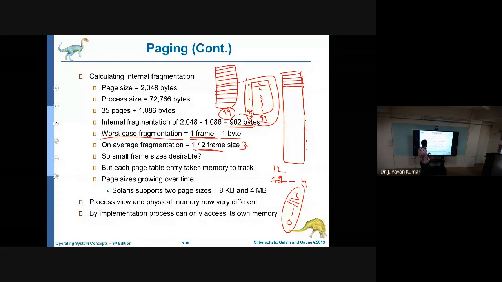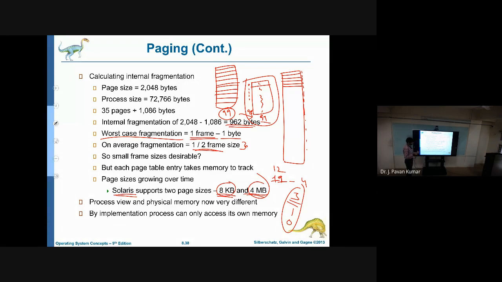Okay. In general, this Solaris operating system will support 2 sizes of pages. One is 8 KB, another one is 4 MB. These are the two page sizes it will consider. Like one is a small one, another one is the extreme end. Like that, it will support 2 kinds of pages, so that depending upon the process size, it will consider. Understand? So this is about paging.